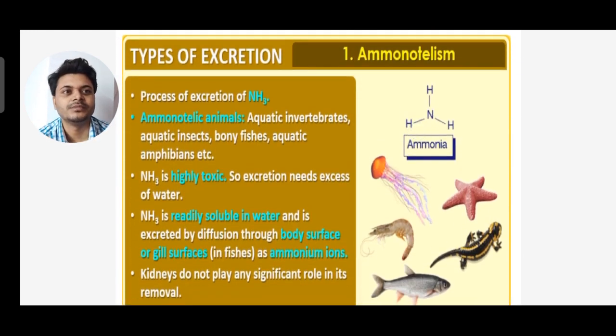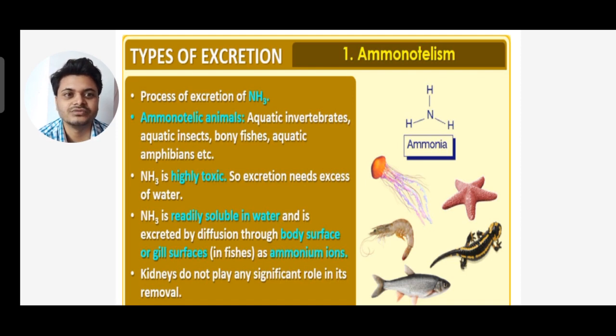Now first we'll see ammonotelism. In ammonotelism, the excretory product is ammonia. Ammonotelic animals include aquatic invertebrates, aquatic insects, bony fishes and aquatic amphibians. Ammonia is highly toxic, so excretion needs excess water.